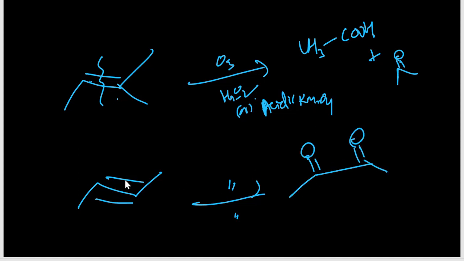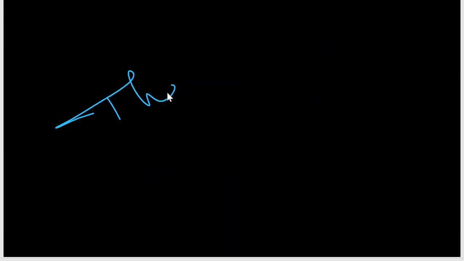Just you break the two bonds and put one oxygen on the right side and one on the left side, right? So you are getting like this diketones. Thank you.